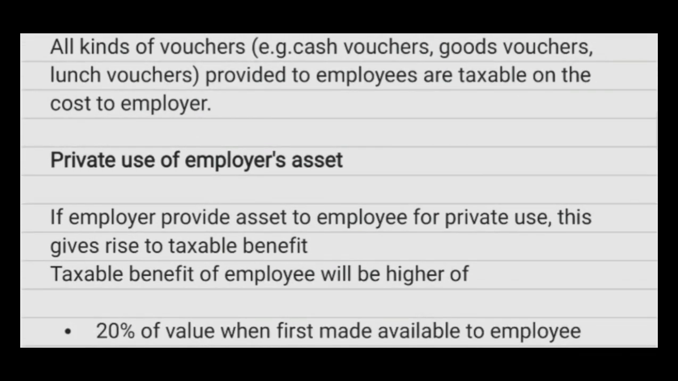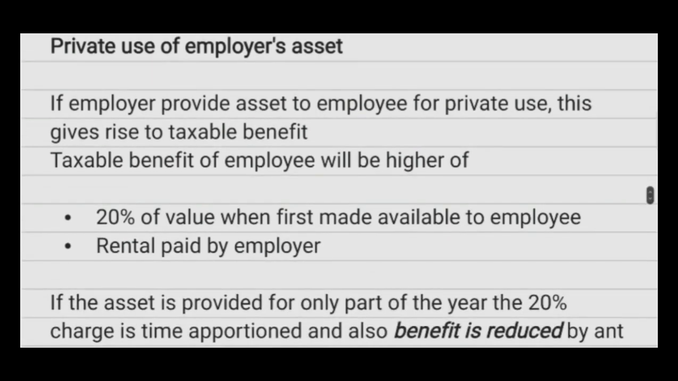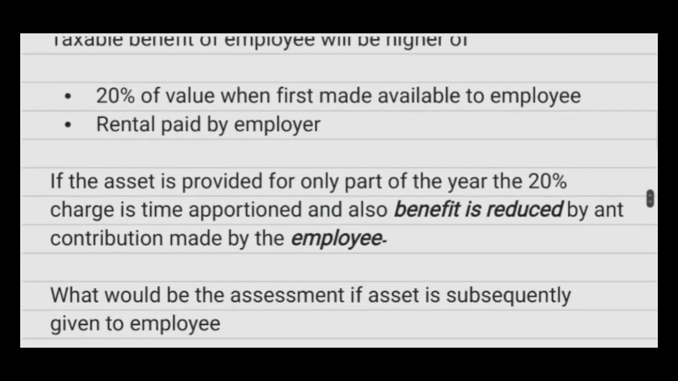Private use of employer's asset. If the employer provides an asset to the employee for private use, this gives rise to a taxable benefit, and the taxable benefit of the employee will be the higher of 20% of value when first made available to the employee or a rental paid by the employer. Whichever is higher is said to be the taxable benefit for the employee. And if the asset is provided for only part of the year, the 20% charge is time apportioned and also the benefit is reduced by any contribution made by the employee.